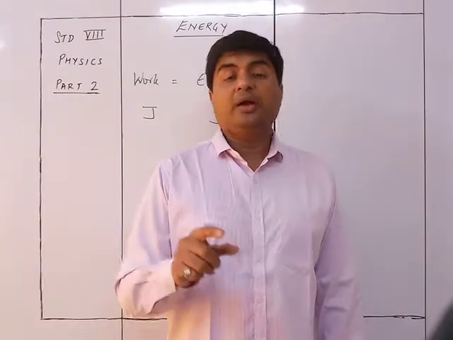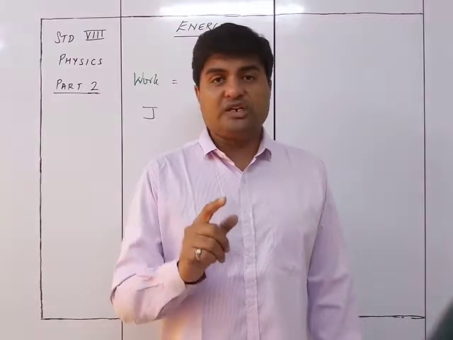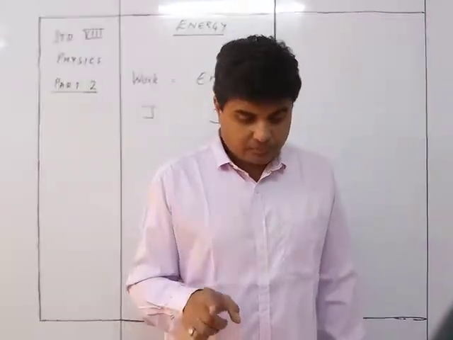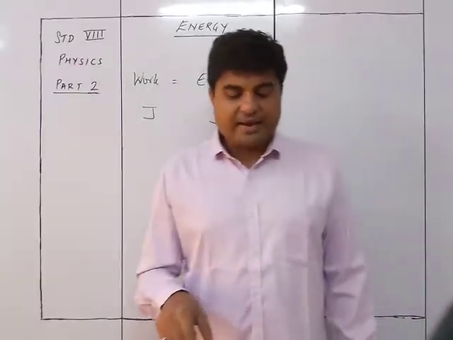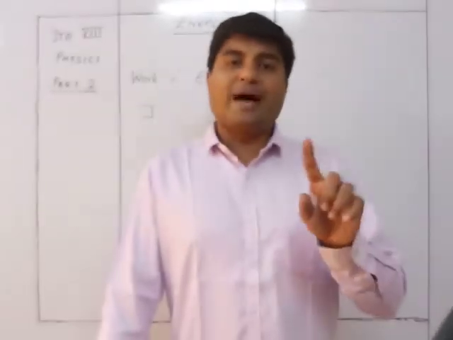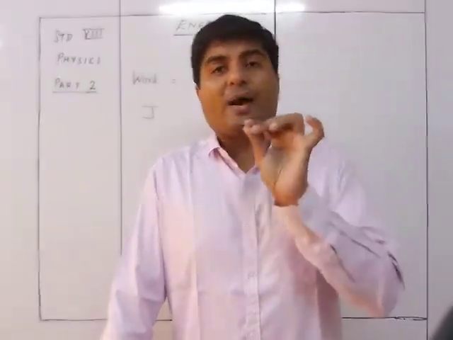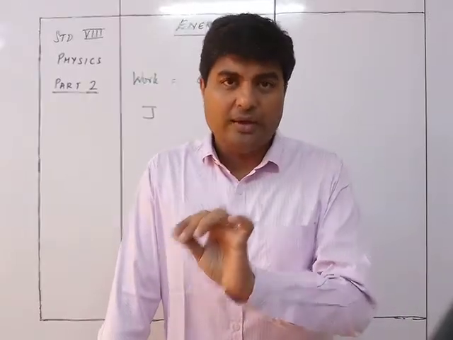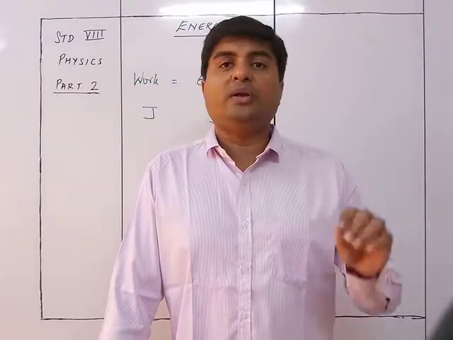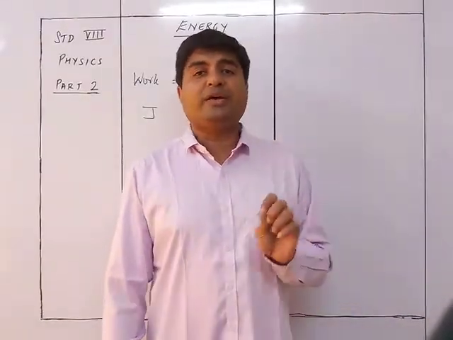So you see that even if we are defining the 1 joule in terms of energy, the definition of 1 joule has not changed. Here we are just saying that a body possesses the energy of 1 joule. There it was the work done by body is 1 joule. But 1 joule was what? It was just the product of 1 Newton into 1 meter. Okay. So whether I say 1 joule in energy form or 1 joule in work form, it is going to remain the same thing as 1 Newton into 1 meter.